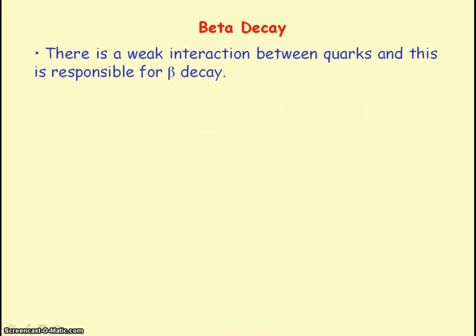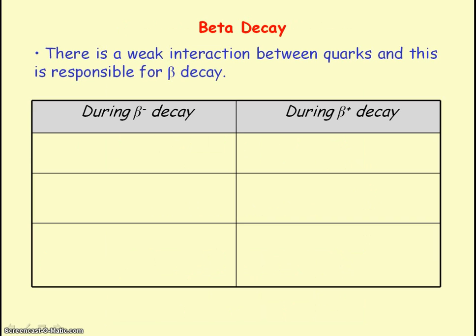There is a weak interaction between quarks that is responsible for beta decay. So during beta minus decay, we know a neutron transforms into a proton plus an electron, which is our beta minus particle, and an antineutrino.